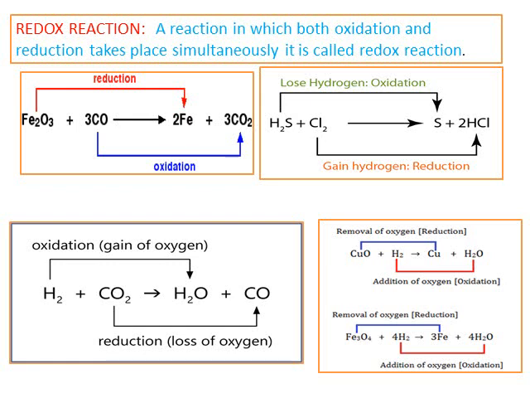Similarly, Cl2, chlorine, after the reaction changes into HCl. That means there is an addition of hydrogen. So gain of hydrogen. Therefore, it is a reduction reaction. In a similar way, you can represent the down equations also. I have given it to you. So identify. The answer is also being given whether it is reduction or oxidation. So in all these reactions, oxidation as well as reduction takes place at the same time, that is simultaneously. Therefore, these are the examples for redox reaction.